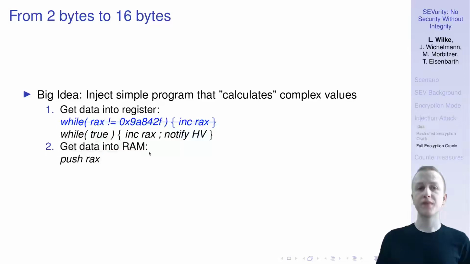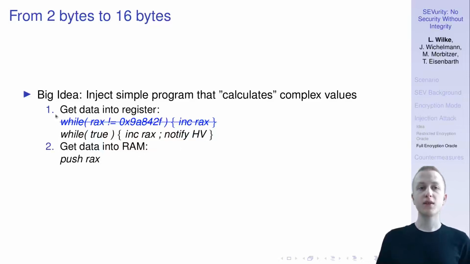step. Now, as I already said, we cannot write to a specific memory address because it's too long, but we can use the stack memory of the program, because this we can manipulate with short 1-byte instructions. Now, this has the downside that we first have to locate the stack memory inside the VM, and we have to make sure that it's actually correctly aligned, so that we are starting to write to a 16-byte block and not in the middle of it. But as you can read in the paper, this can be done.